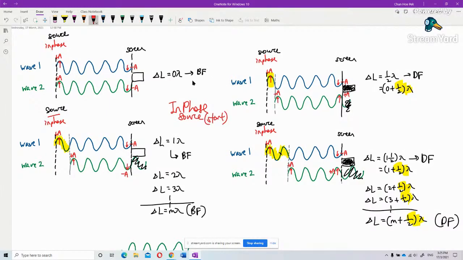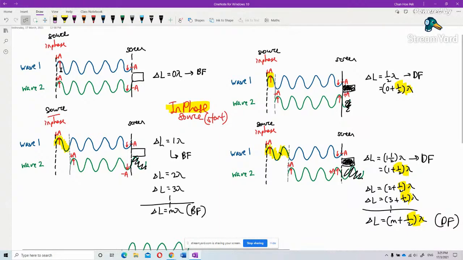It starts with in phase. It starts with in phase doesn't mean it ends with in phase. You understand or not? It starts with in phase, it can end with antiphase. This one is only the source is in phase. The source is in phase. It starts with the in phase.